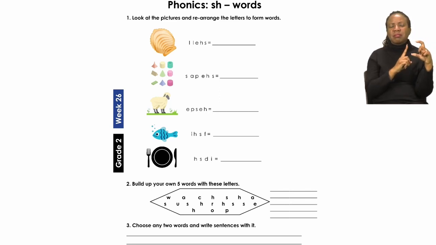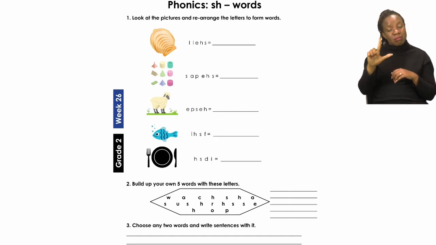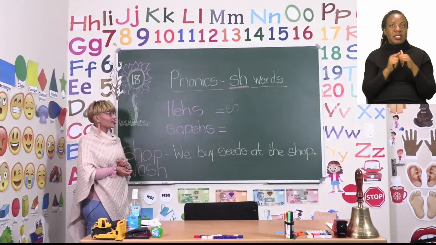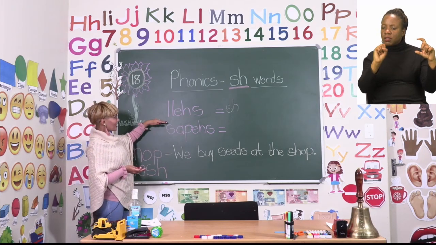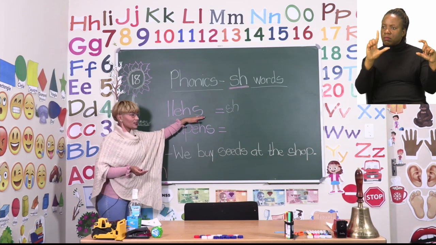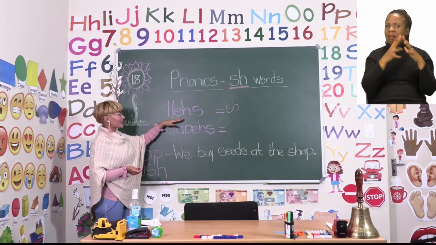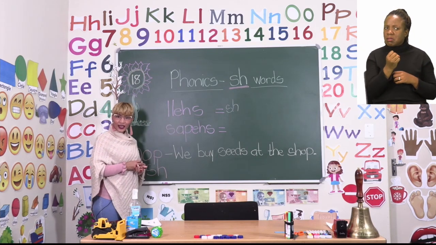What do you see in the first picture? What do you think that looks like? If you said a shell, then well done, everyone. The first one is a picture of a shell. So now let's go back and see, can we spell the word shell with the letters that we have available?